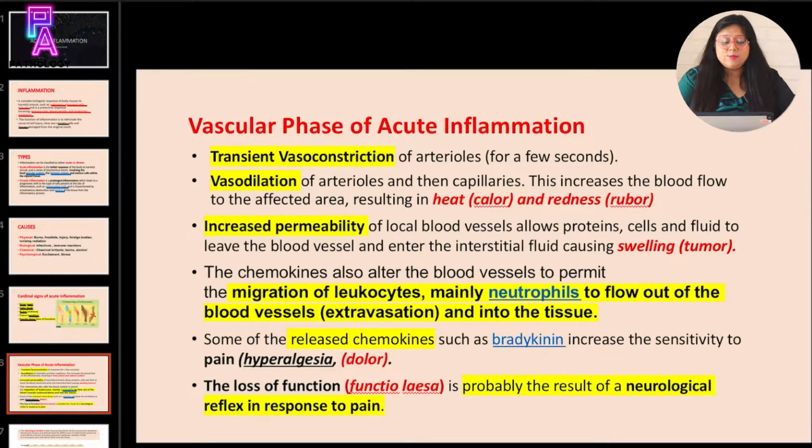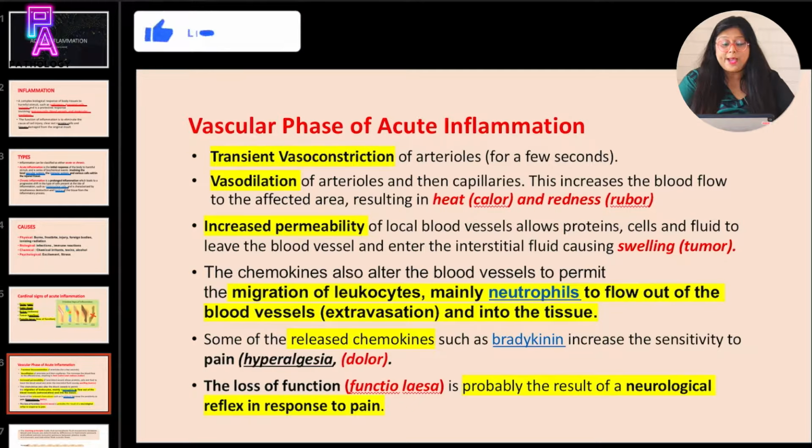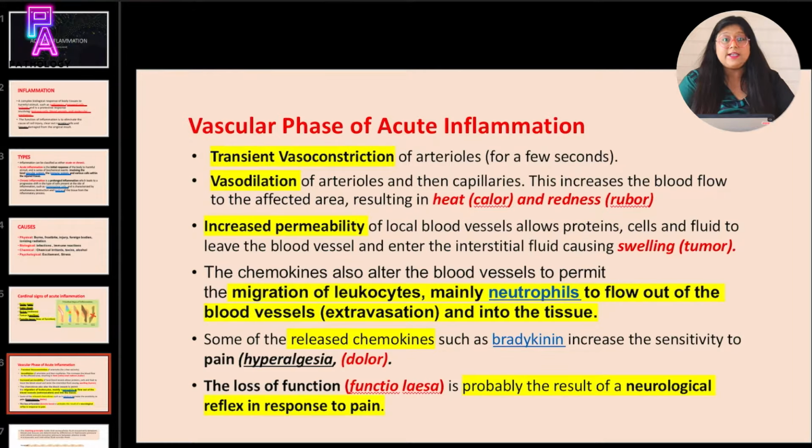Some of the released chemokines, such as bradykinin, increase the sensitivity to pain, which leads to hyperalgesia or dolor. The loss of function is probably a result of neurological reflex in response to pain. So here I have explained all the 5 features which are actually the cardinal signs of inflammation: heat, redness, swelling, pain, and loss of function.